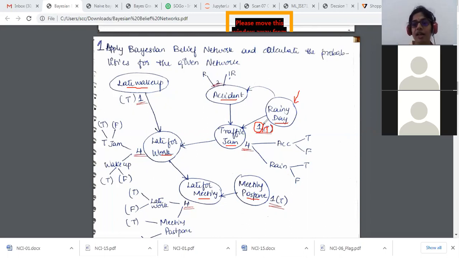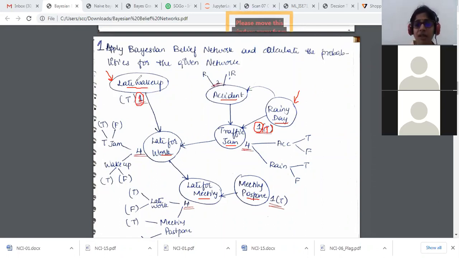Then I will go ahead. There is one more node, late wake up, which does not have a parent node. So, since it does not have a parent node, I again consider that it has only one possible value, and that is the true possibility. So I'll write it as true with probability 1. This is my second probability, with respect to late wake up.